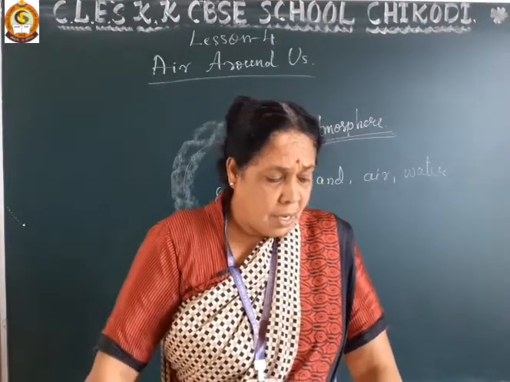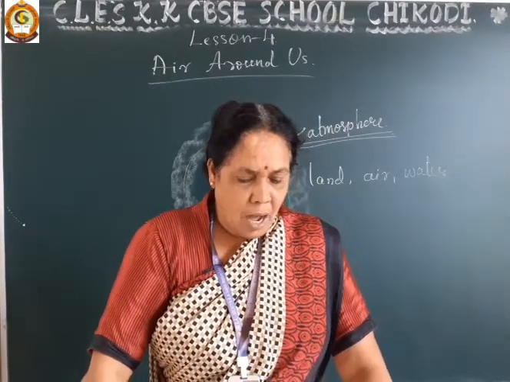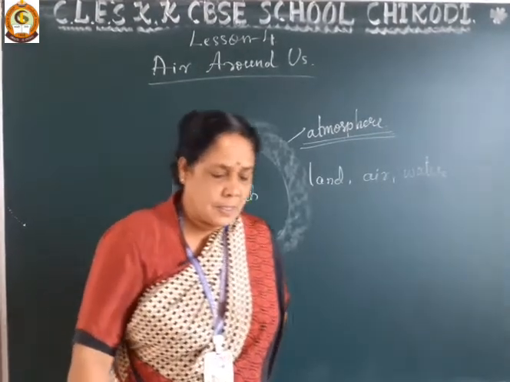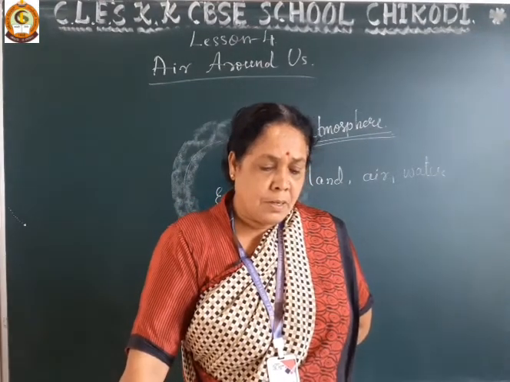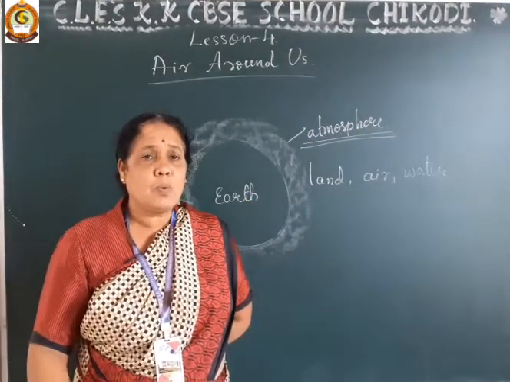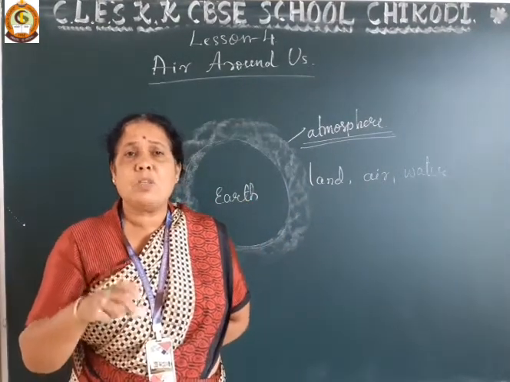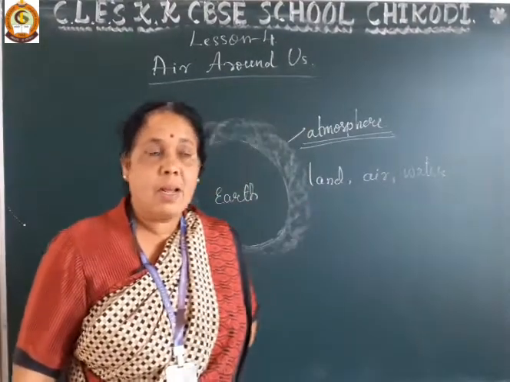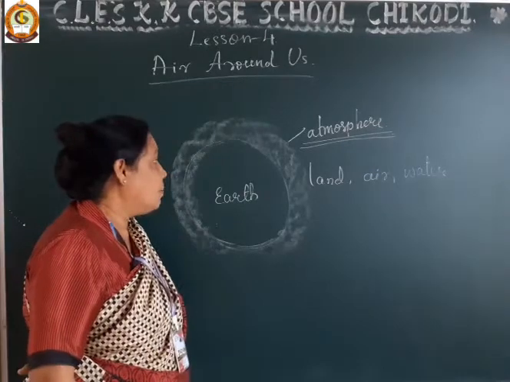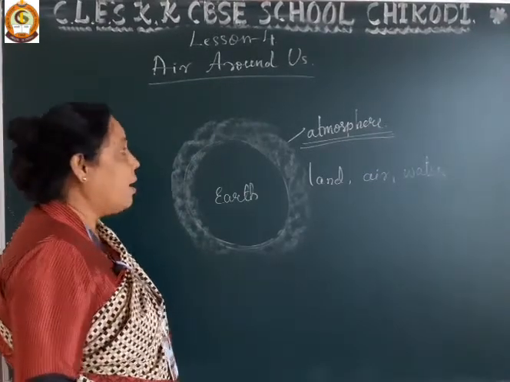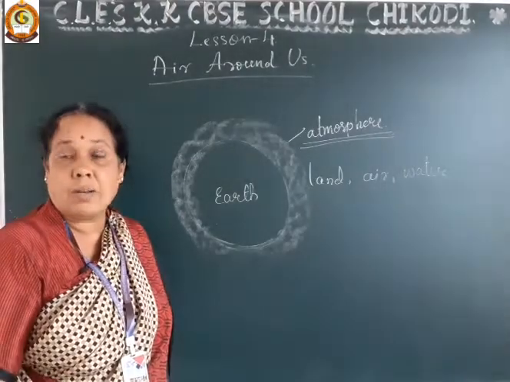So, this is about the earth. Now, dear students, what have we learned from this? Whatever explanation I have given, what can we understand by this? Our earth where we are living is blessed with natural resources like land, air and water.